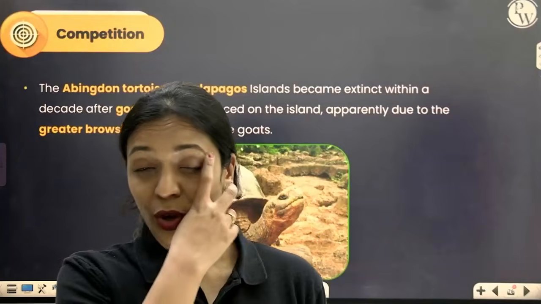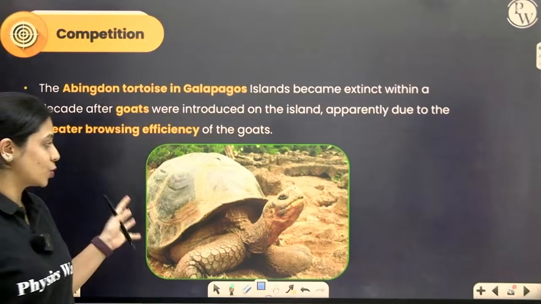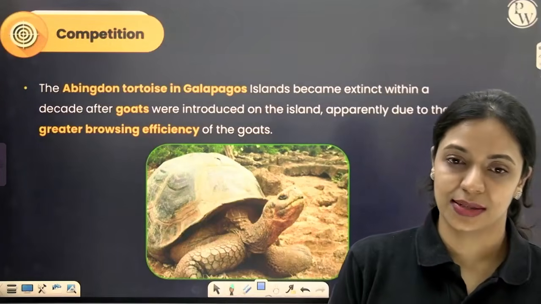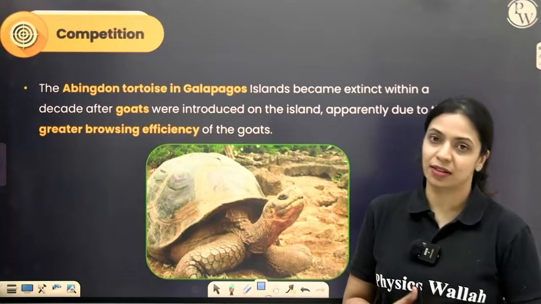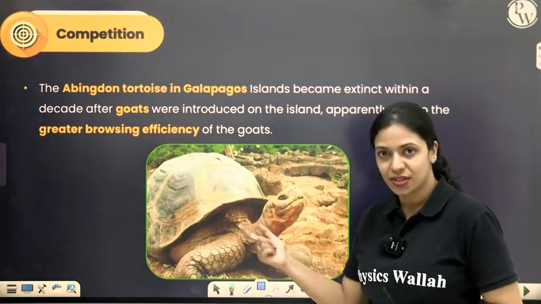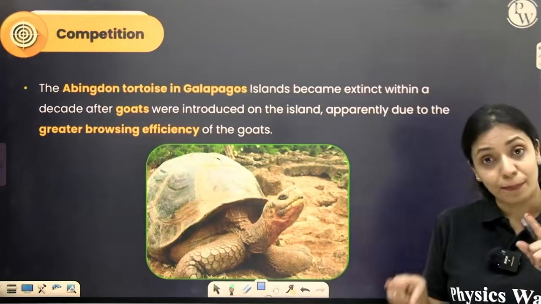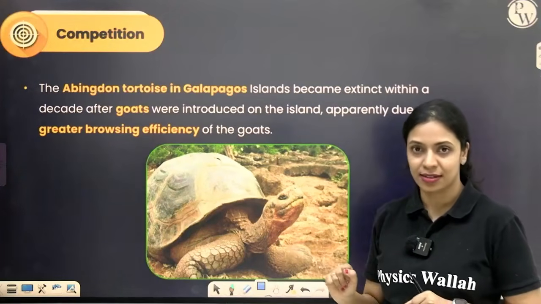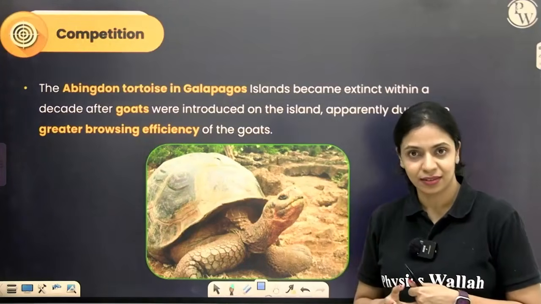There were giant tortoises that roamed the Galapagos Islands. Huge tortoises. You know how tortoises are really slow, and they are herbivorous. They used to feed on grass and little plants. In the islands where these were found, goats were introduced by certain travelers. These goats are also herbivorous. Now the goats and the tortoises are both competing for the same resource, which is plants and grasses. Compared to the goats, the tortoise is very slow. It cannot reach taller plants. That is a concern. Compared to this, the browsing efficiency of goats is higher.